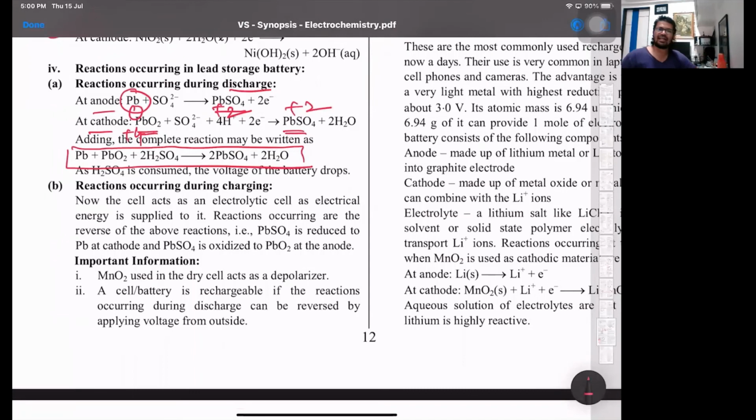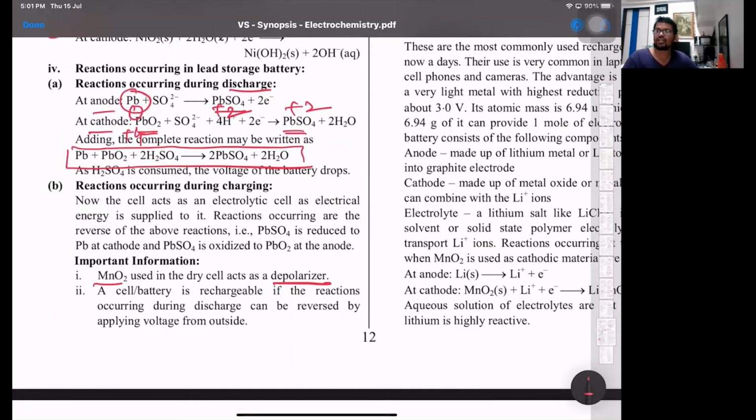So during charging, it's electrolysis of lead sulfate, PbSO4. MnO2 is a depolarizer. It will not allow the escaping of the hydrogen gas. That is one. Now, you don't get back the... The reaction occurs at a higher voltage, but the normal dry pencil cell is not rechargeable. When we talk about the dry cell, it's not rechargeable.